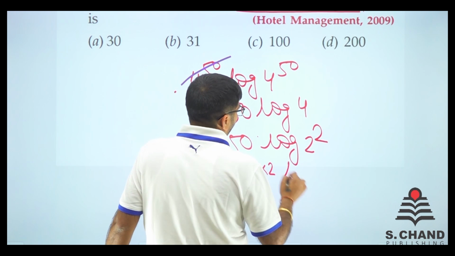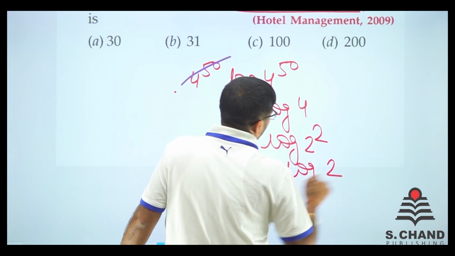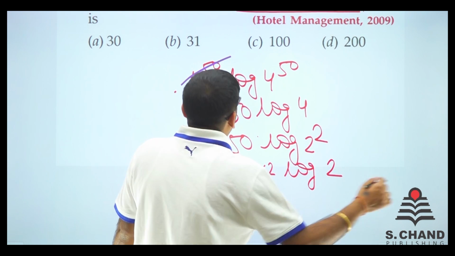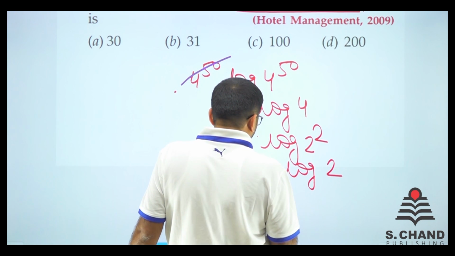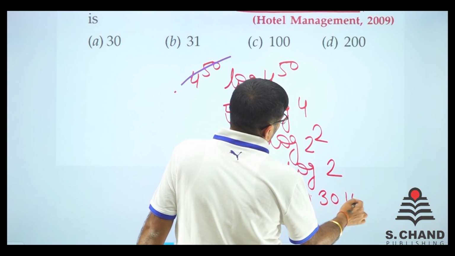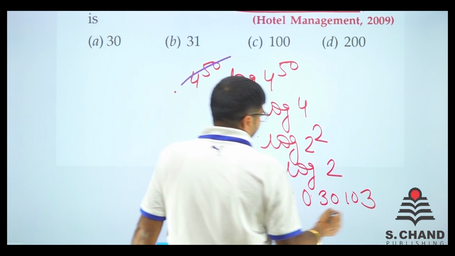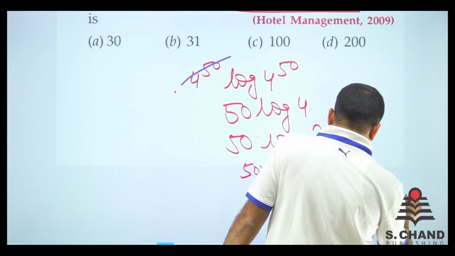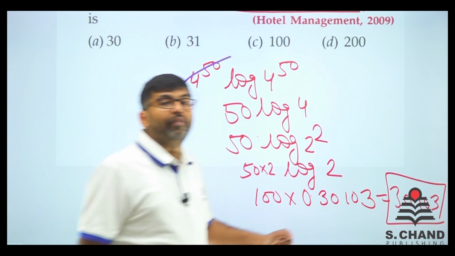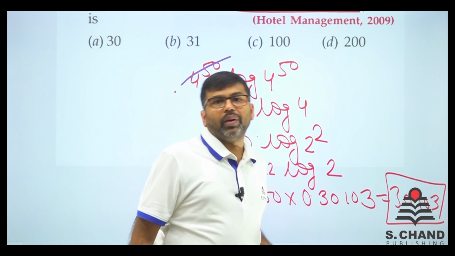50 into 2 log 2, right? And log 2 is 0.30103. So it's 100 into 0.30103. So the final answer is 30.103. So its log value is 30.103,